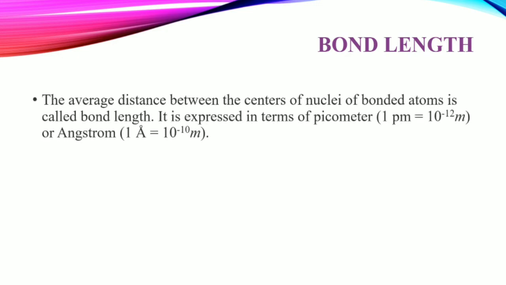Now, bond length. What is bond length? The average distance between centers of nuclei of bonded atoms is called bond length. એટલે કે average distance between કયા કયા center of nucleus, બે atom વચ્ચેના ન્યુક્લિયનું જે distance હોય સેન્ટરનું, તો એને શું કહેવાય? Bond length. It is also denoted in angstrom. 1 angstrom is equal to 10⁻¹⁰ meter.